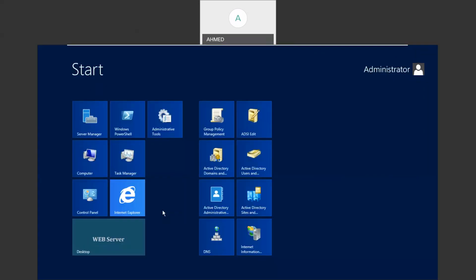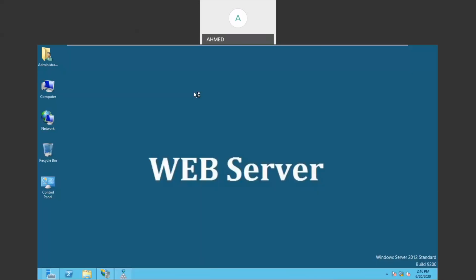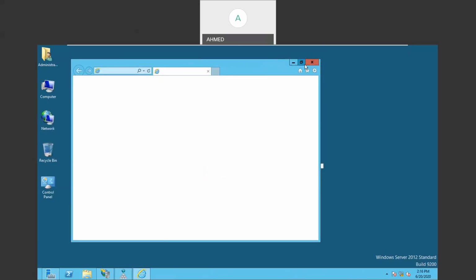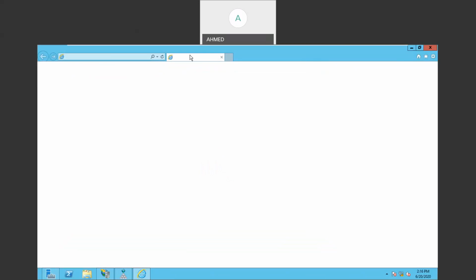So I'm going to the browser, opening the Internet Explorer browser, and accessing this website. Tell the user to type www.zoom.com in the browser and access the web page.